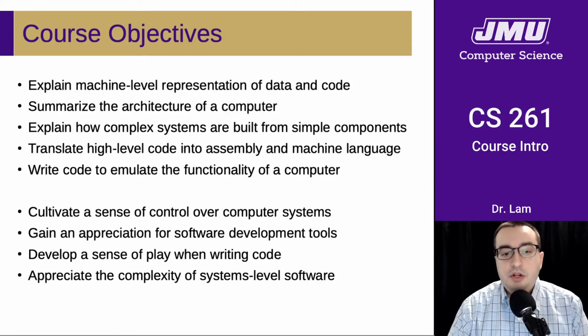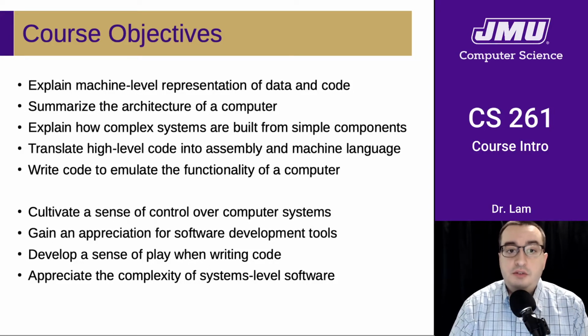Okay, so let's talk a little bit about the course objectives here. This top group is sort of the more traditional things that we expect you to learn and be able to do in this course. By the end of the course, you should be able to explain the machine level representation of data and code. That's the first thing we're going to talk about.